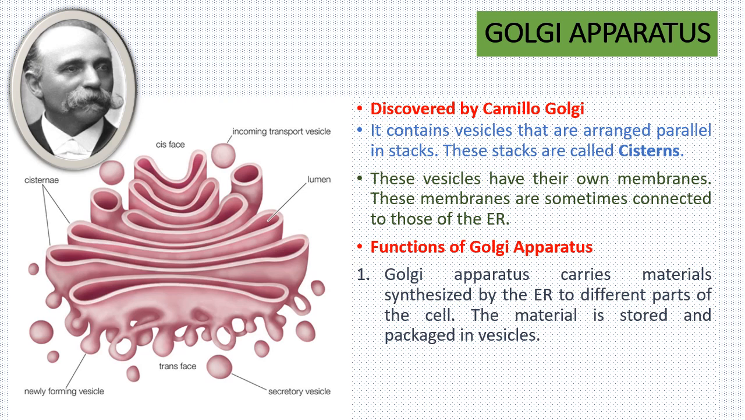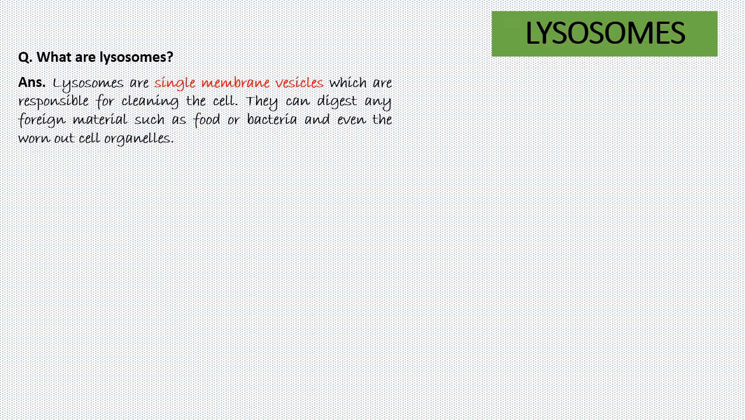So basically, it is responsible for the storing and the packaging of the materials synthesized in the ER, materials such as proteins and fats. Also, it is responsible for formation of complex sugars within the cell and the formation of lysosomes. Lysosomes? Yes, lysosomes are the next cell organelles that we are going to discuss. So what are these lysosomes? Well, lysosomes are single membrane vesicles which are responsible for the cleaning of the cell because they can digest any foreign material, food, bacteria, or even the worn out cell organelles.